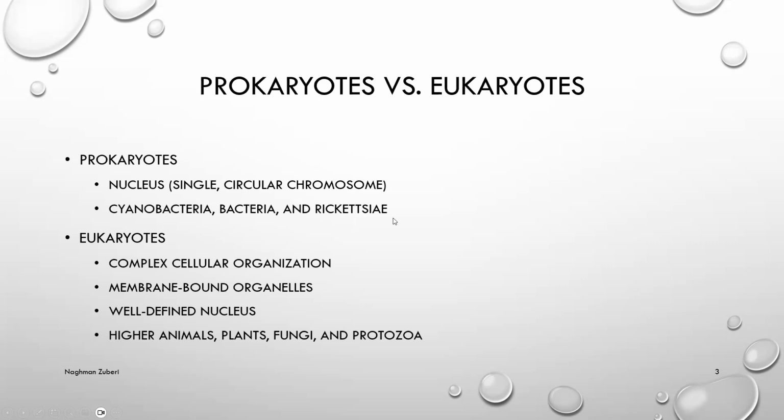Cyanobacteria, bacteria, and rickettsiae are examples of prokaryotes. Eukaryotes have complex cellular organization, membrane-bound organelles, and a well-defined nucleus. These types of cells are present in higher animals, plants, fungi, and protozoa.